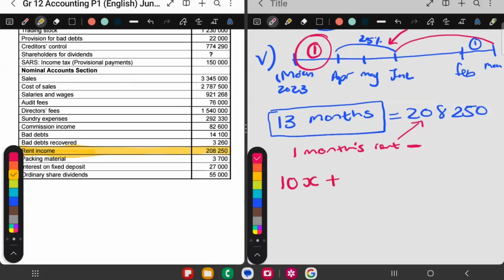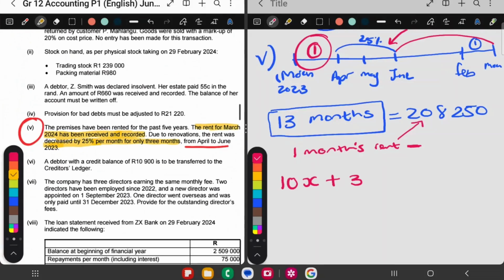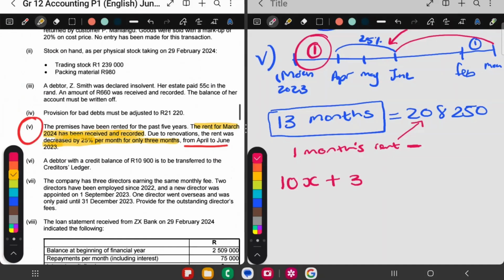Then I'm going to say plus 3 months. The rent was 25% less than the normal rent price because the rent was decreased. So I'm going to say 1 minus 25%.